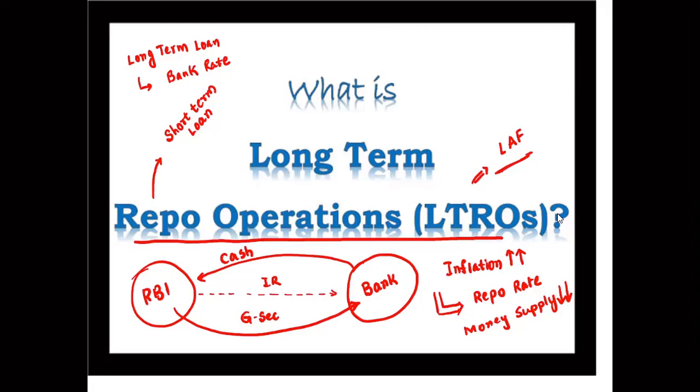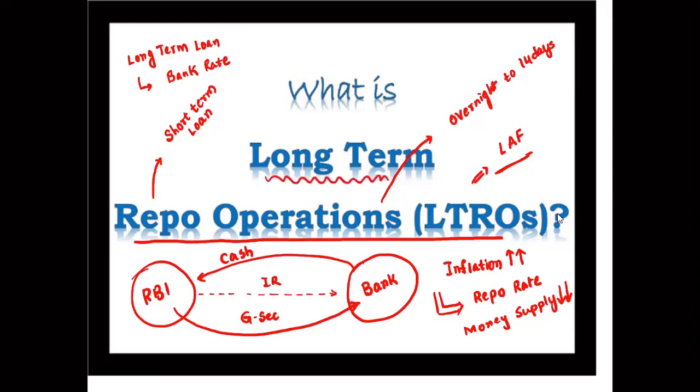What is this long-term repo rate? Usually, repo is for overnight up to 14 days, that is 1 day to 14 days. So the RBI announced long-term here.